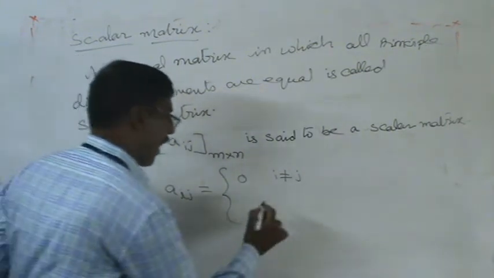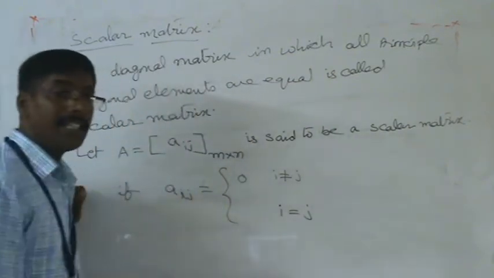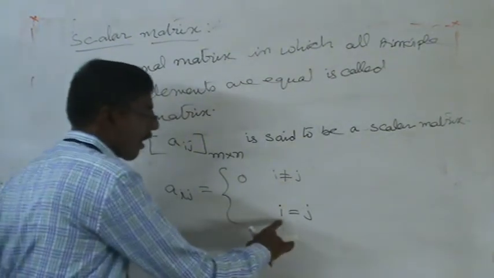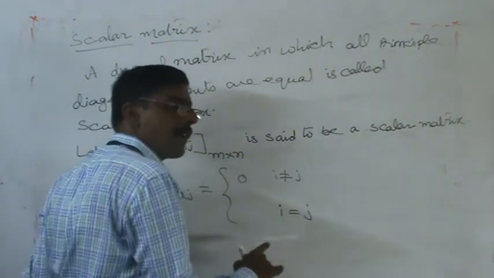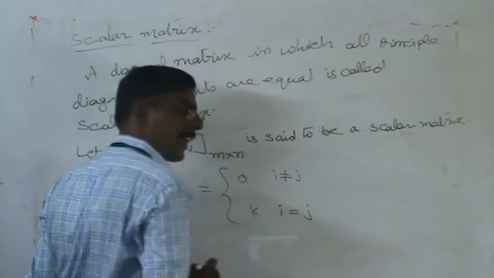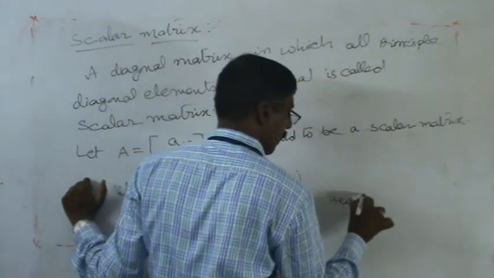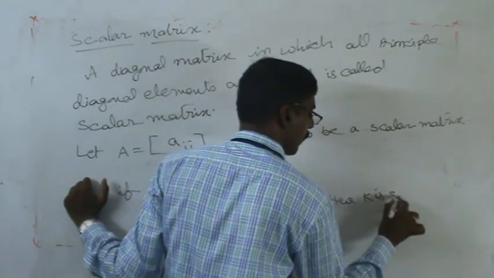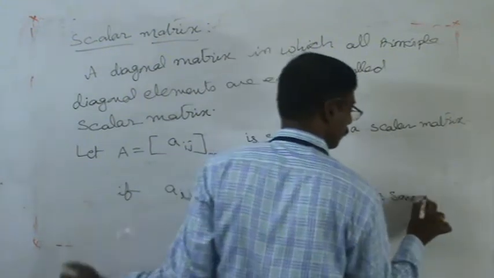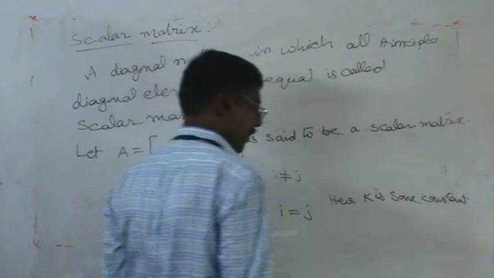Similarly, whenever i equals j, these are called principal diagonal elements. In this condition we get the same number, k. Here k is some constant. Very clear information for you.